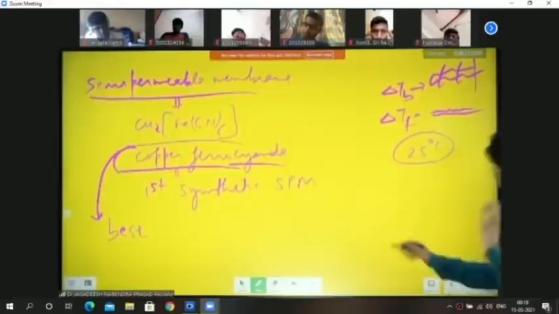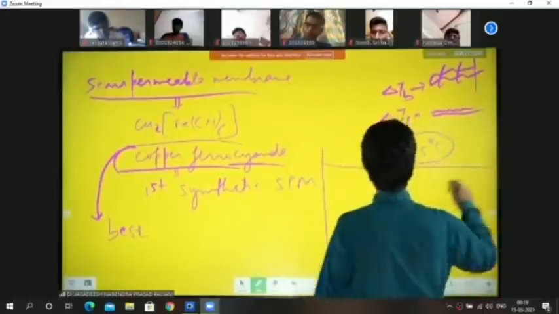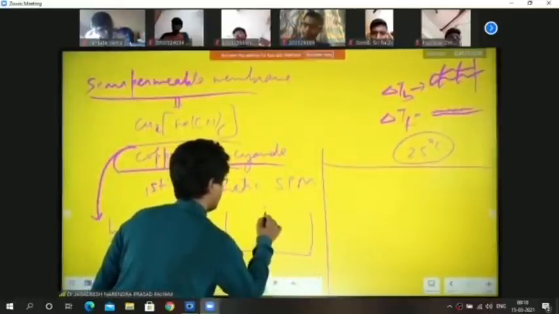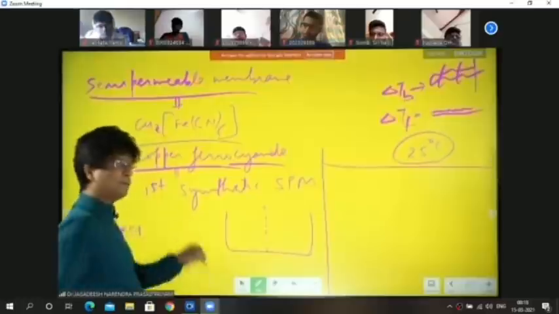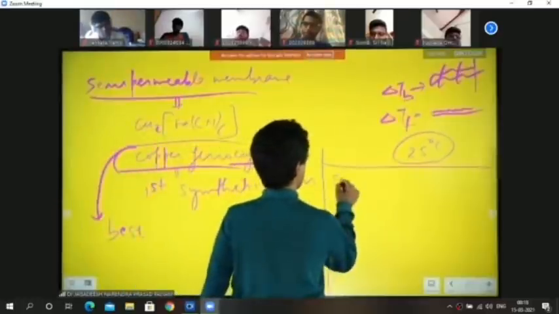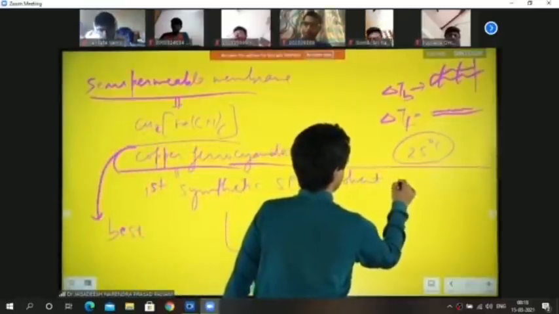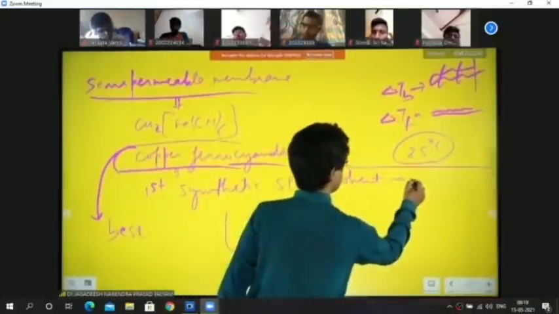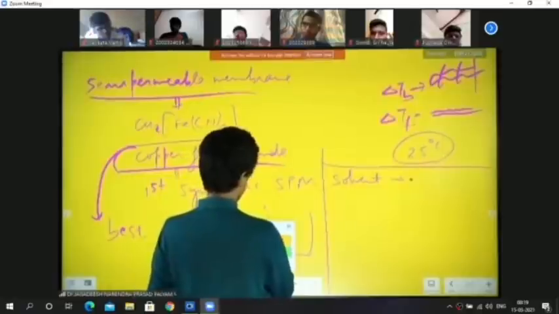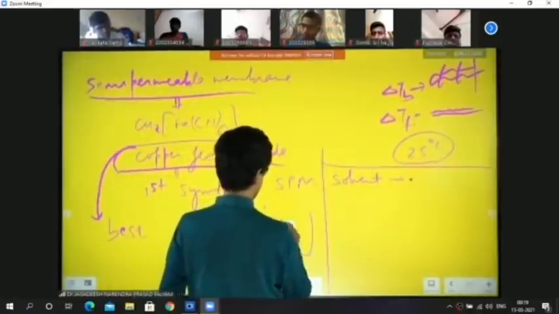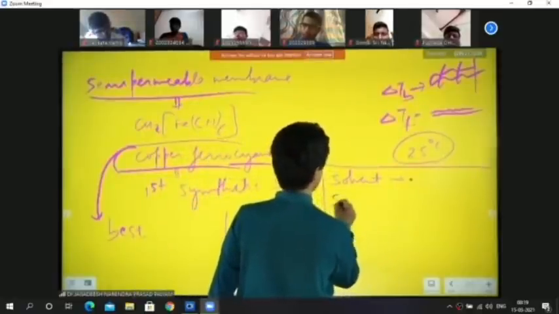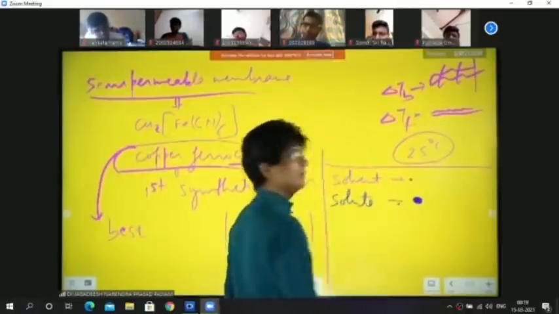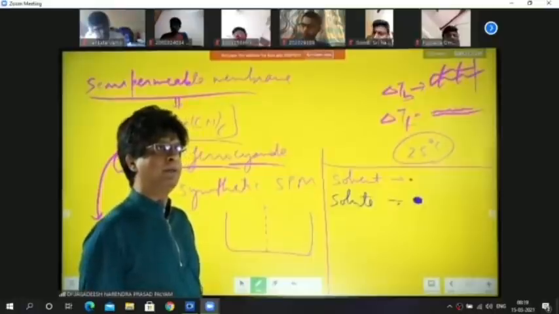Now, what are the properties of SPM? SPM is basically like having some pores. I know that solvent particles are very small, while the solute particles are bigger. The polymers are bigger.